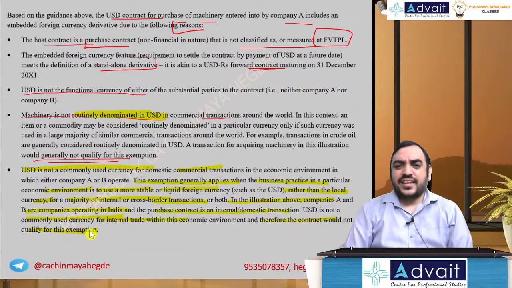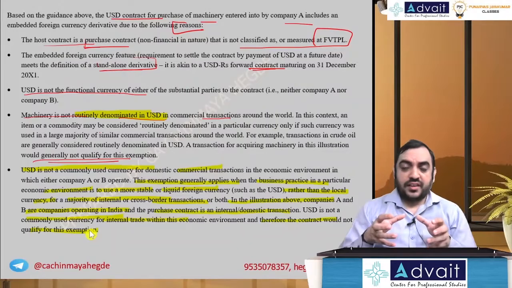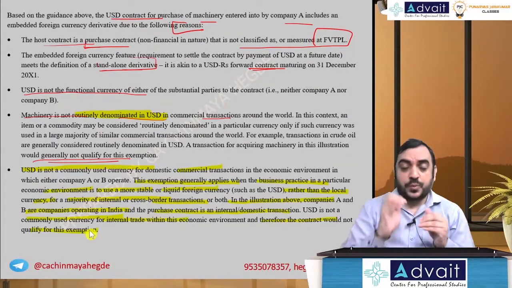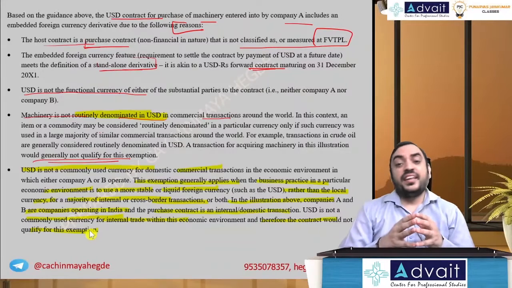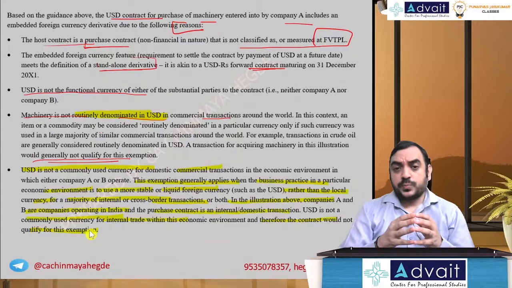This is a slightly technical point, which means that if two companies in the same country are using some third party currency, like in this problem, there is an embedded derivative. But you have an exemption for this also. What exemption?